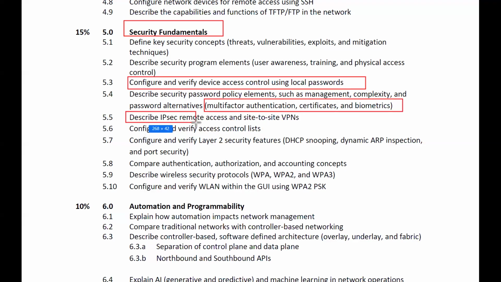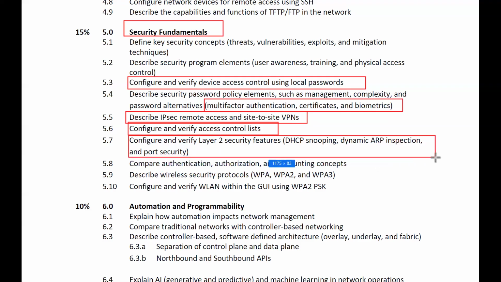Then describe IPsec remote access and site-to-site VPNs. Even we have to discuss VPN at this CCNA level. Configure and verify what? Access control list, ACL. ACL is again one of the most important topics. Then configure certain Layer 2 security topics like DHCP snooping, dynamic ARP inspection, and port security. Then we have one concept called AAA: authentication, authorization, and accounting.